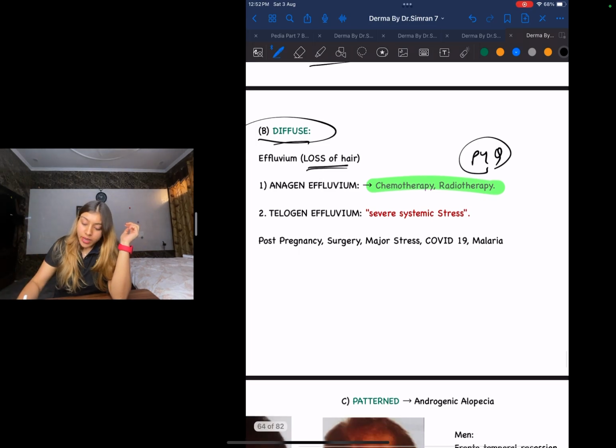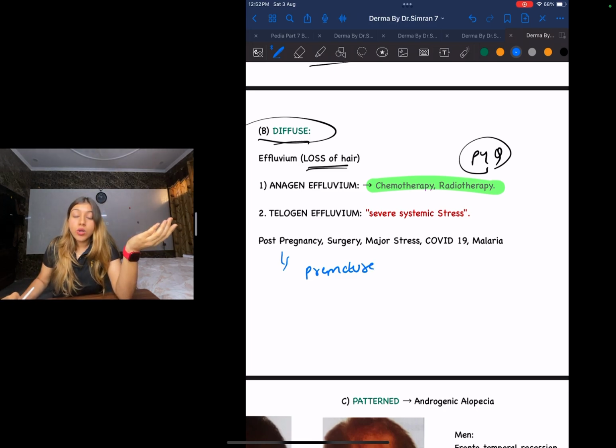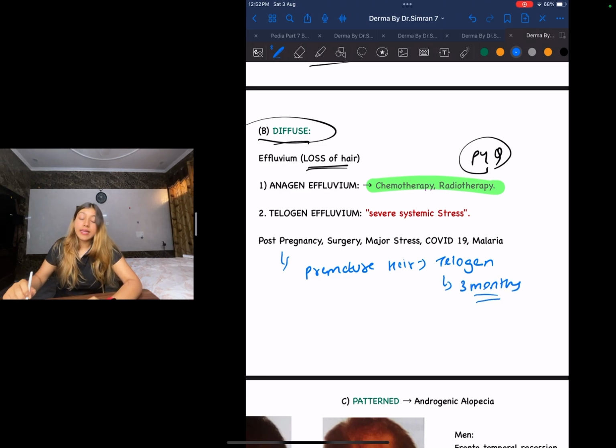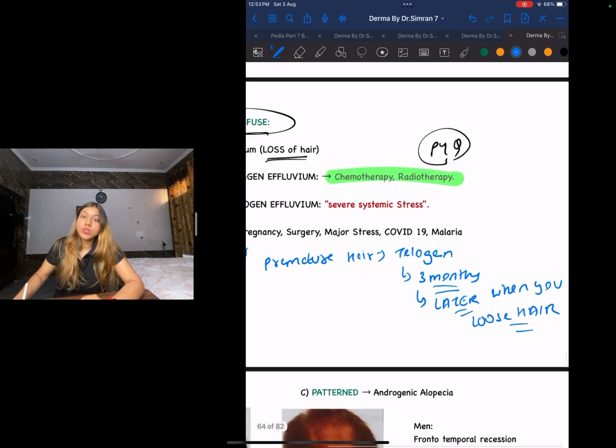One thing that you guys need to know is that during telogen effluvium or post pregnancy, your premature hair goes into the telogen phase. And how long is the telogen phase for? 3 months. That means after 3 months the patient will come with hair loss. So let us write this down, that the premature hair enters the telogen phase and it stays there for 3 months. 3 months later is when you lose hair. So this was about telogen effluvium.